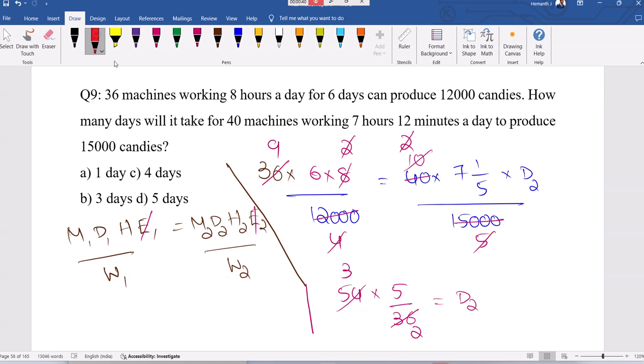Right, 7.5. 40 machines, 7 hours 12 minutes, 15,000 candies. More machines, okay, but the number of candies is also more. Time is slightly less, 7 hours 12 minutes.